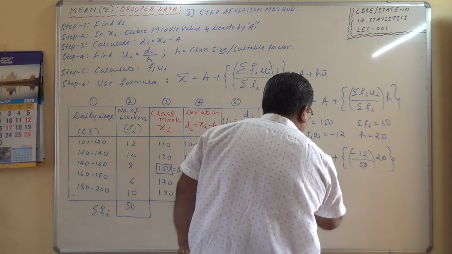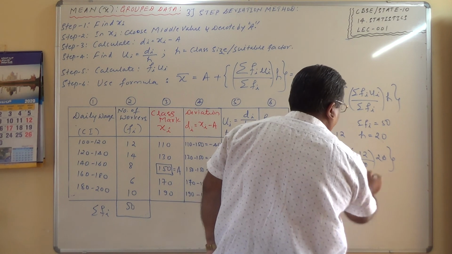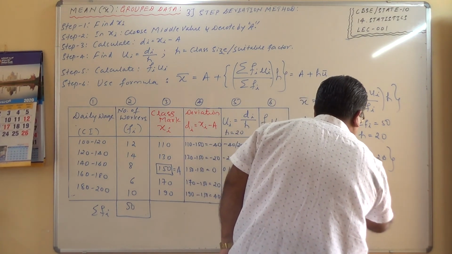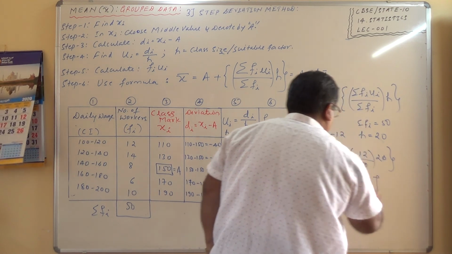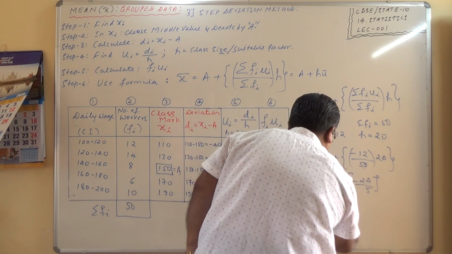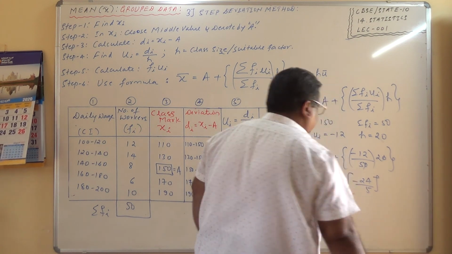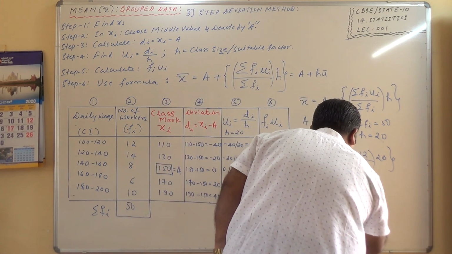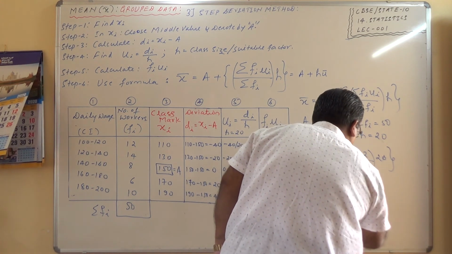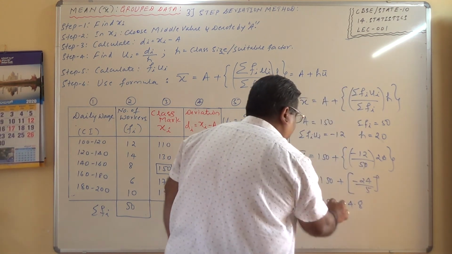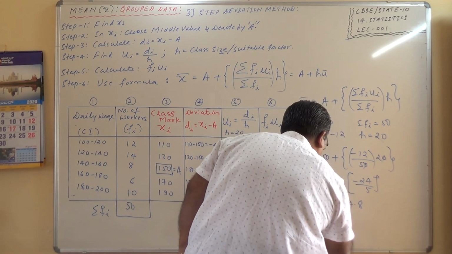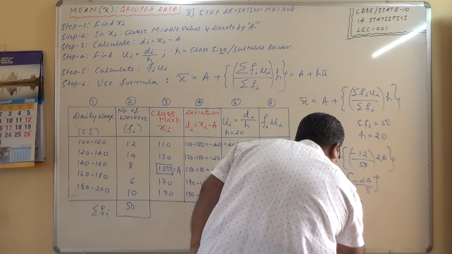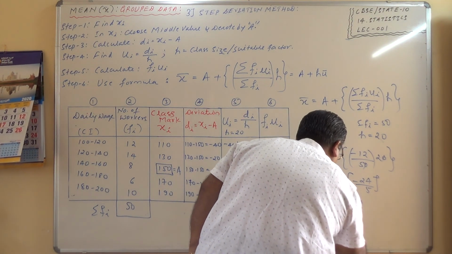So x bar is equal to 150 plus, this is nothing but minus 24 divided by 5. So this is equal to 150 minus 24 divided by 5, which is, 5 4s are 20, 5 8s are 40, so minus 4.8, which is equal to 145.2.